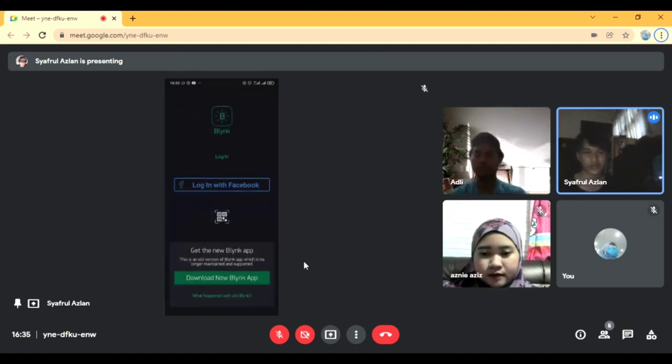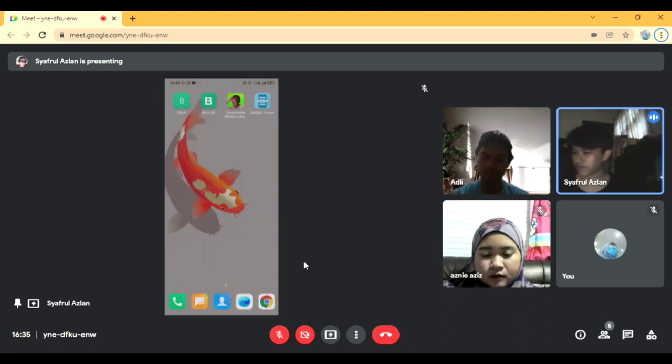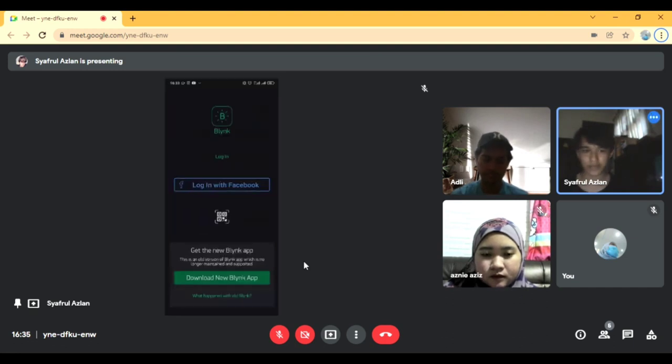Now I will show you how our device works. I'm going to ask our admin, Adli, to give me access from the Blynk app. First thing we have to do is to open the Blynk app after you download it from the Play Store, and then scan a QR code. Now, the admin will give me the QR code to log in.